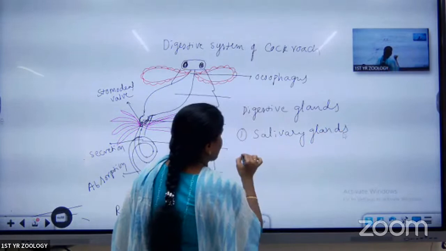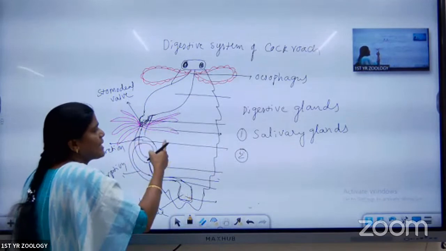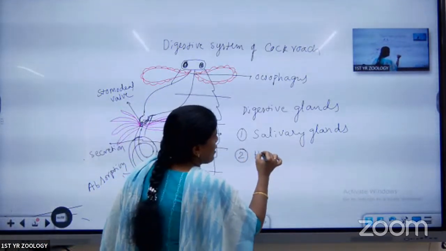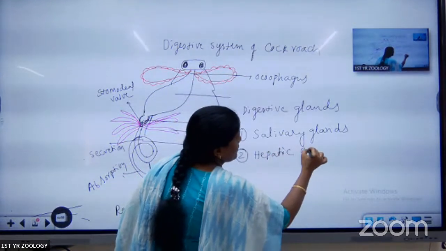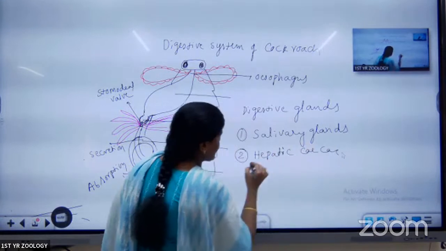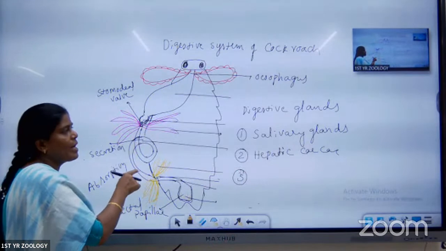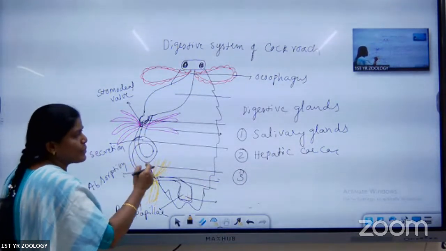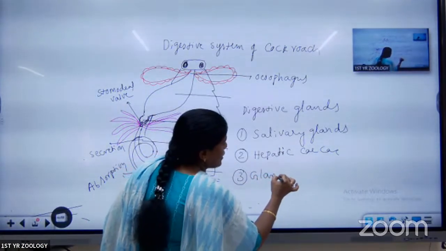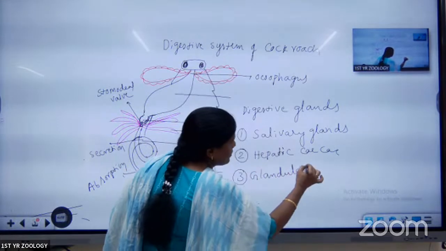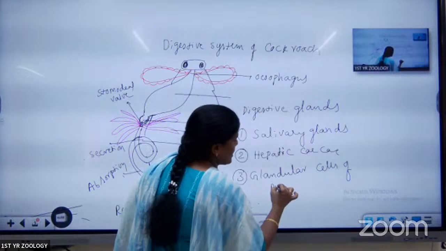Next, the second is the hepatic caeca. Between the foregut and midgut, finger-like structures are present. They are called hepatic caeca. Third is the mesenteron, which has glandular cells. These glandular cells produce a number of enzymes. That's why the third digestive gland is the glandular cells of the mesenteron.